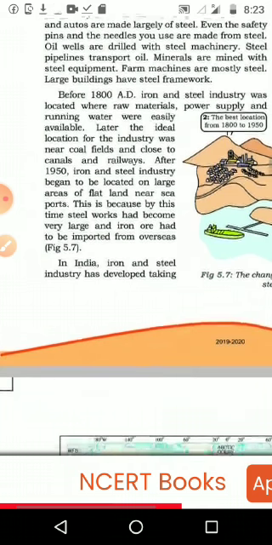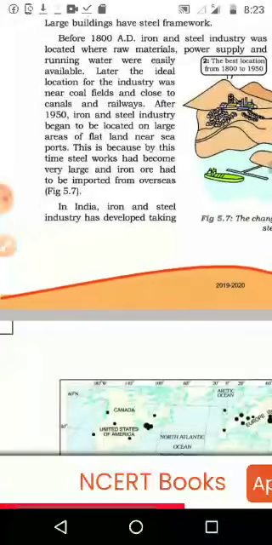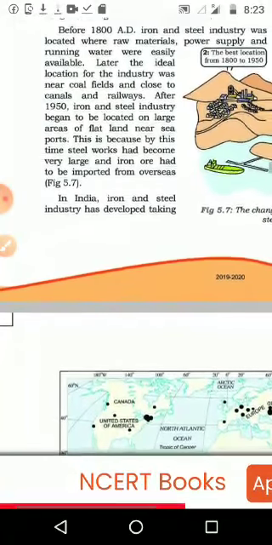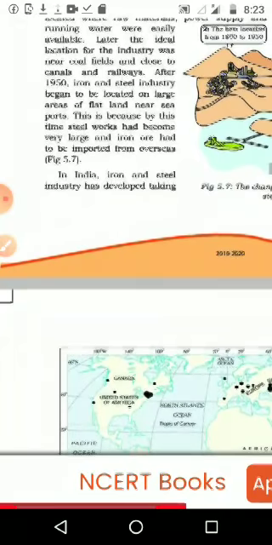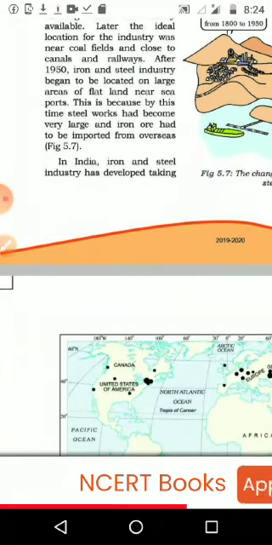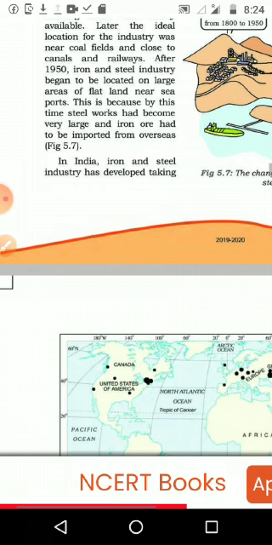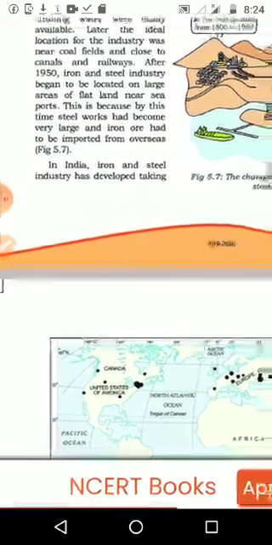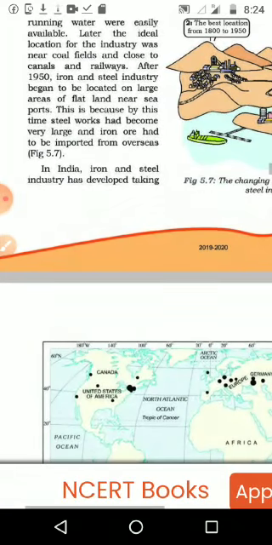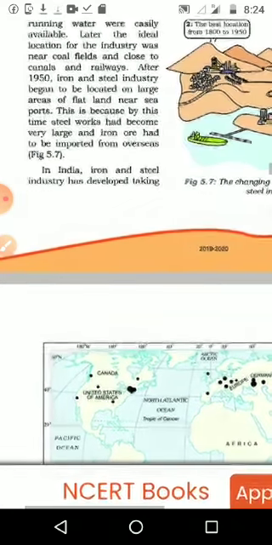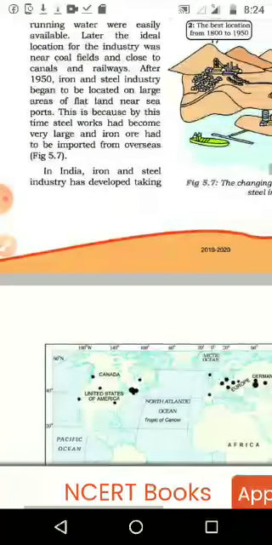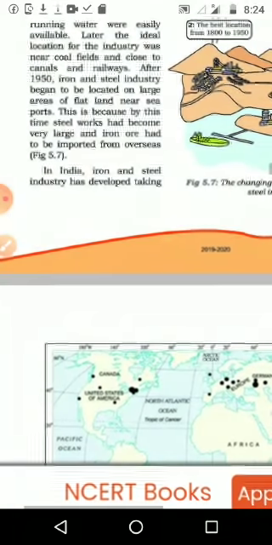After 1950, the iron and steel industry began to locate on large areas of flat land near seaports. In the present day, there is no need to think about coal and iron ore. Instead, transportation matters most, because the raw material is bulky and the finished products are also bulky. This is because by this time steel works had become very large and iron ore had to be imported from overseas.